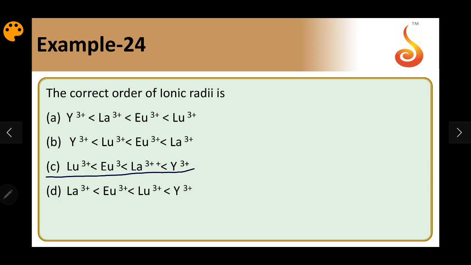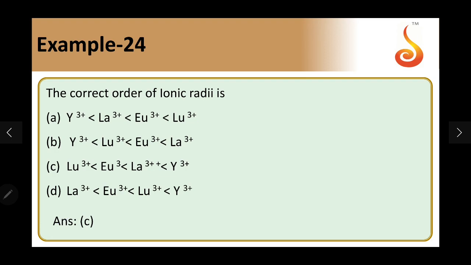So lutetium 3 plus, Eu 3 plus, and lanthanum comes last, and yttrium is not in the lanthanides, it's above lanthanum in the D group itself. As a result, C is the right answer. Across the period from lanthanum to lutetium, there is a continuous decrease in atomic and ionic size. So the answer should be C.